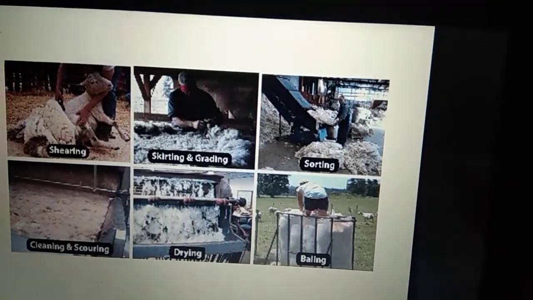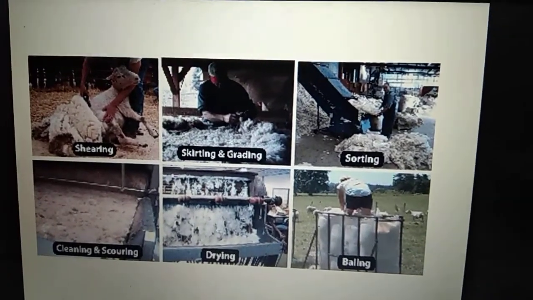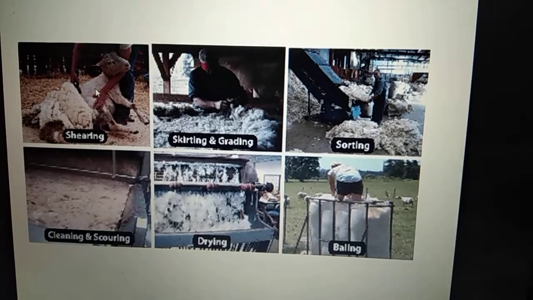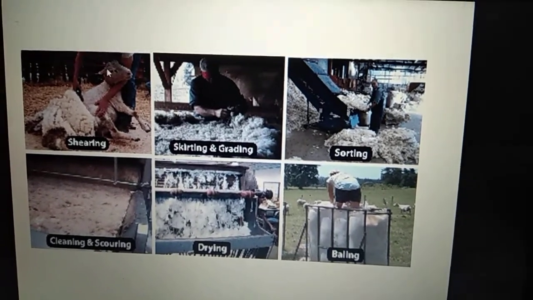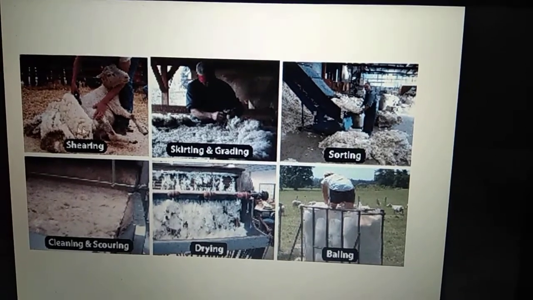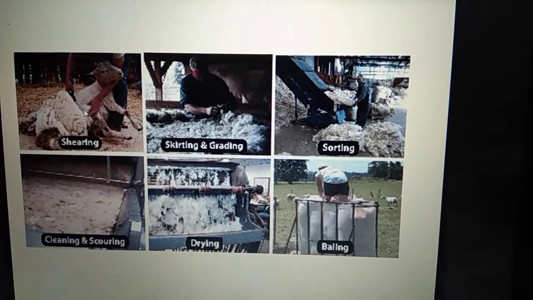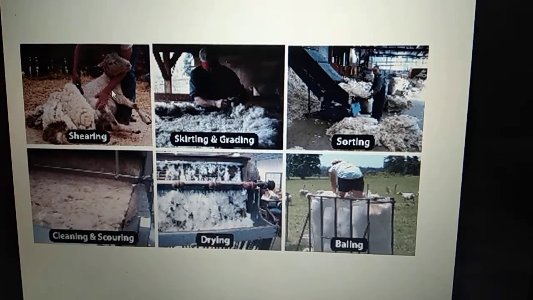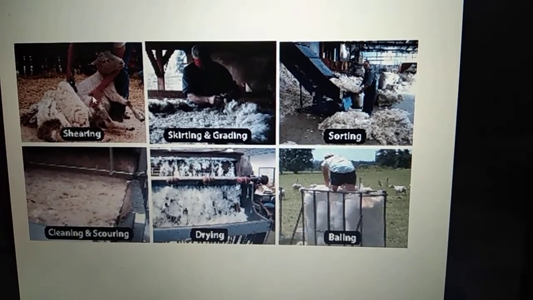Now let's see, once the animal has wool on it, what steps we take to convert it into yarn. First we remove the fur along with the skin from the animal. This process is called shearing. But shearing is more like shaving, it will not hurt the animal at all.